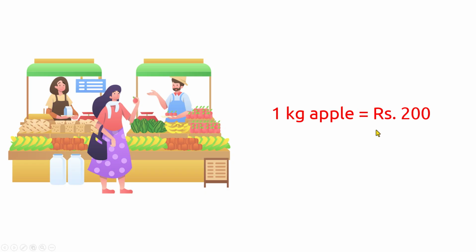But then he says that if you buy 2 kg of apples, you can pay 300 rupees. That means the effective price per kg of apples will be 150 rupees. Now, you can go for this option.